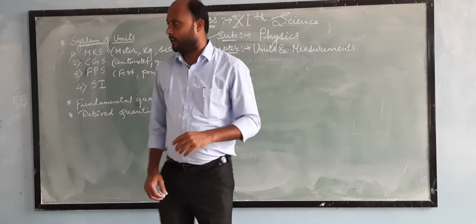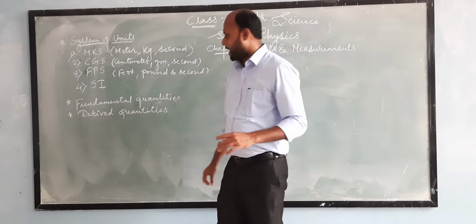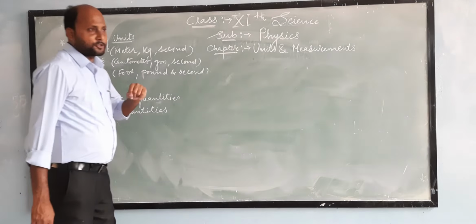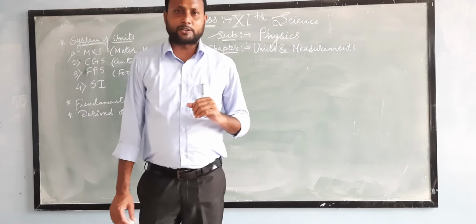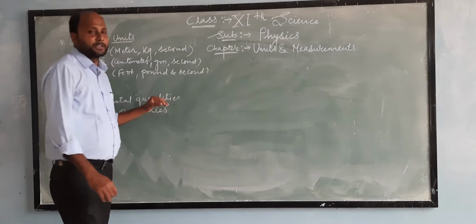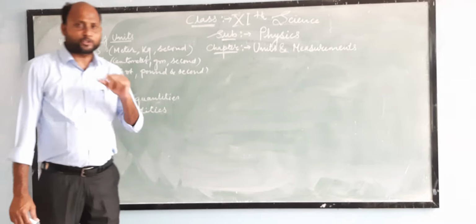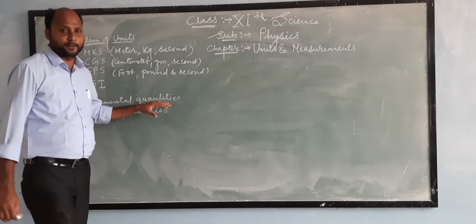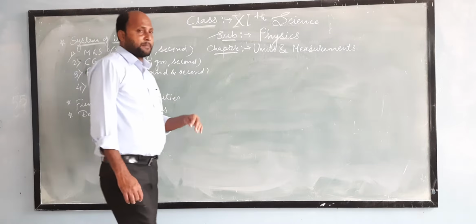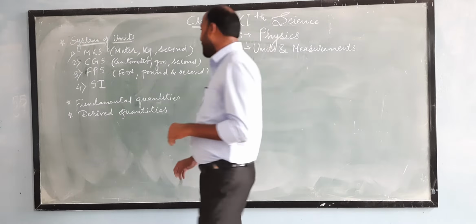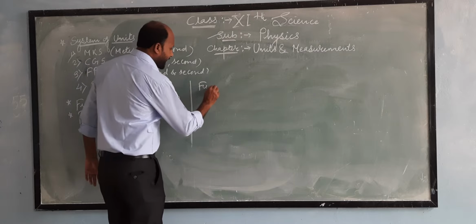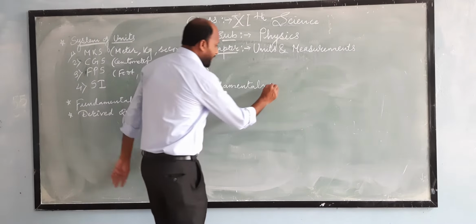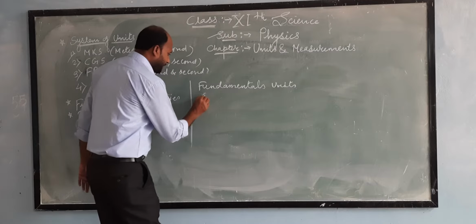Also, in the last lecture, we have learned about what is fundamental quantities and what is derived quantities. So, we know that fundamental quantities are those quantities which do not depend on any other physical quantities for their measurement. And on these fundamental quantities, we have learned about what are fundamental units also. We have learned that there are 7 fundamental units.